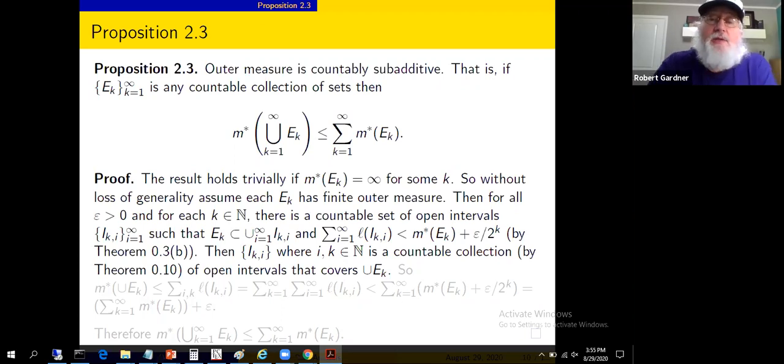Oh, and we can make the sums of the lengths of those intervals less than the outer measure of E sub k, the infimum, plus epsilon over 2 to the k, plus a little bit. There's my wiggle room. I choose a wiggle room of epsilon over 2 to the k for some reasons to become apparent shortly.